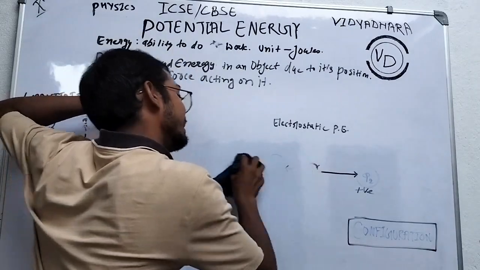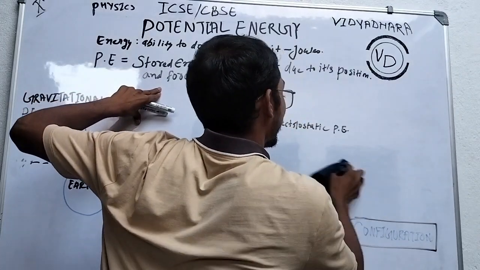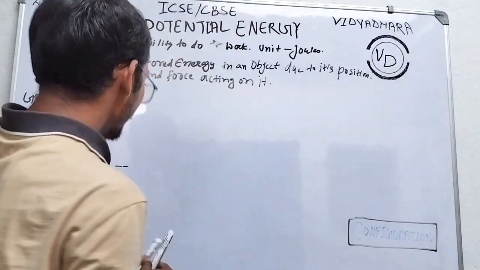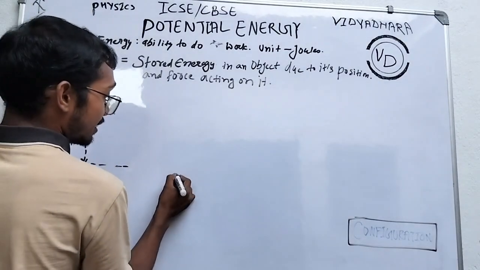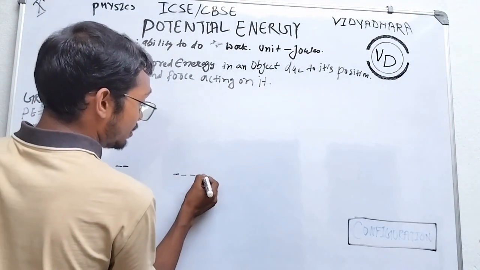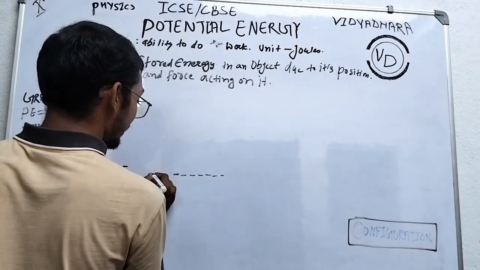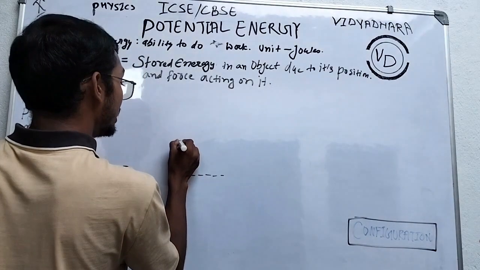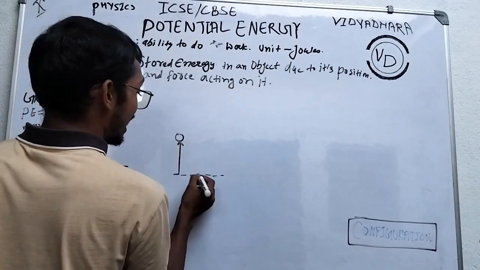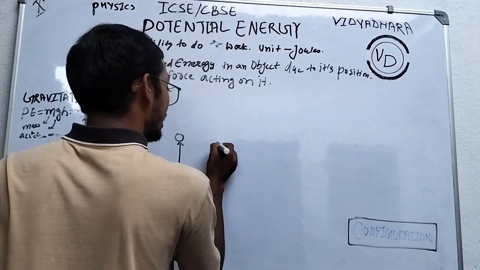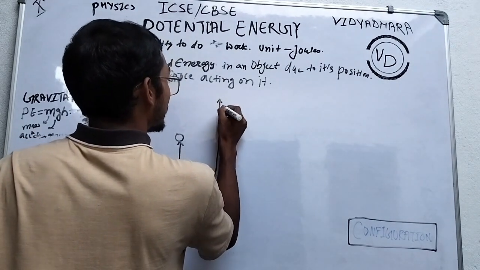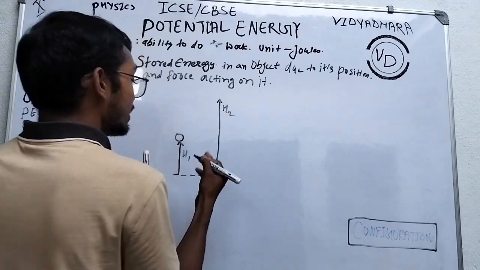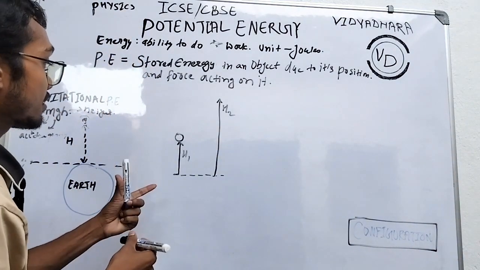Now, the change in potential energy. How can you calculate it? Take a ball, this is the ground, the earth surface, where height is zero. A ball is lifted up to some height h1, and the same ball is lifted up to another height h2. What are their potential energies?